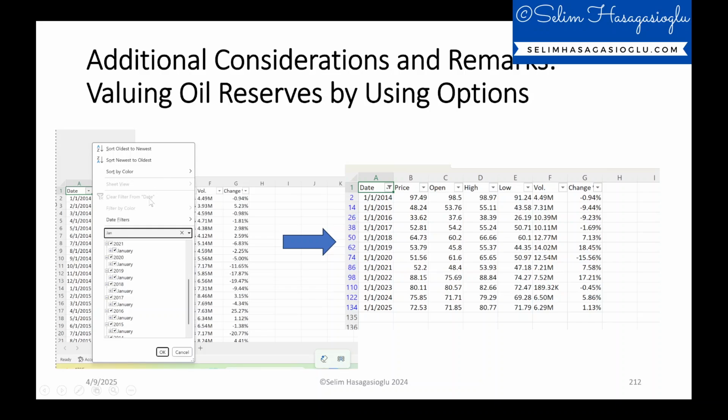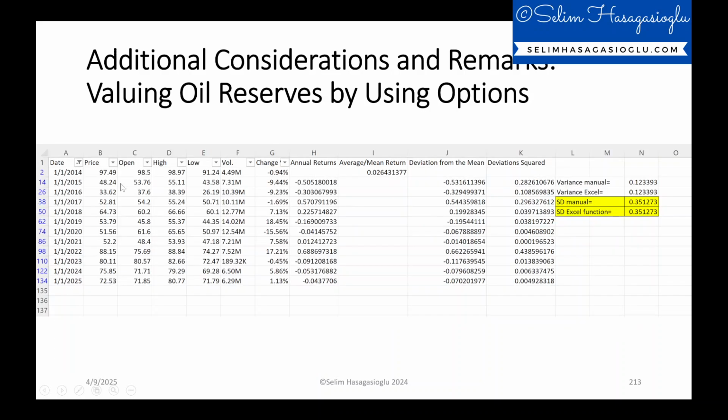So using the filter tool of Excel, I just entered Jan here, and then I filtered by the month of January, and this is what I will get in the end. So based on these values, you can calculate annual returns. We have the prices here. So based on these prices, you can calculate the annual returns between these years and then calculate the average.